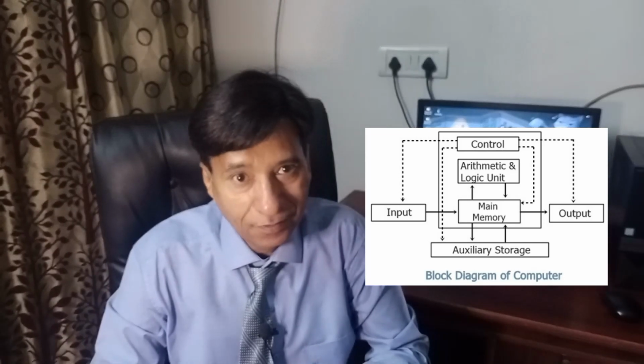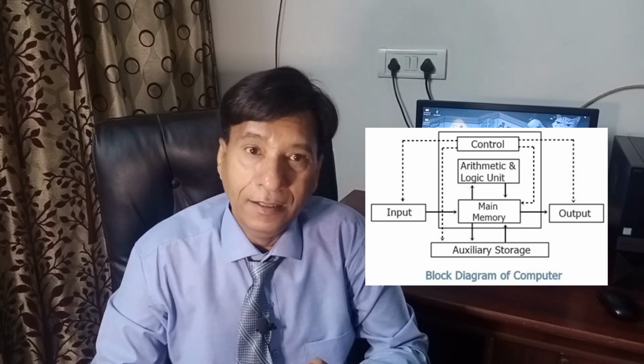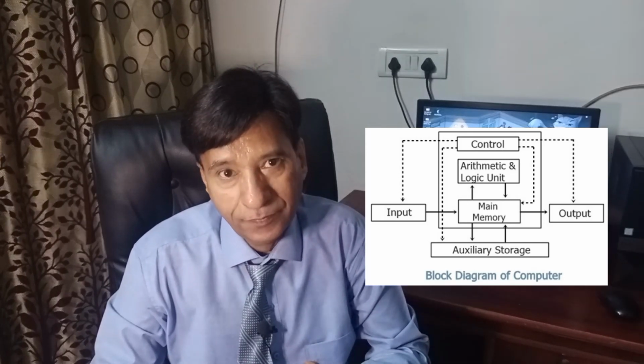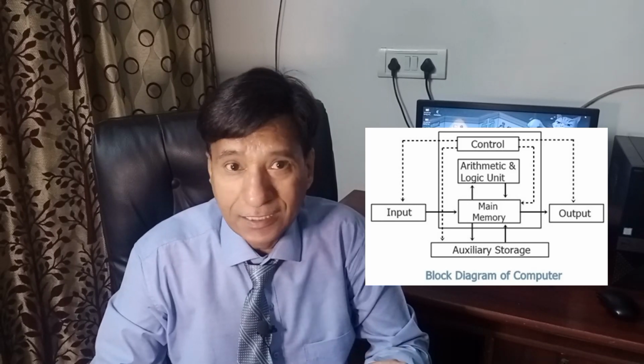Memory section keeps that information and then it gives the output. The output is very similar to how we give it. Once we get the question, we solve the problem, we give the answer using our mouth. Mouth is used like our output part. The computer also has output parts or output devices like monitor, printer. So different output parts are there. They are used to give the answers. This is the way the computer works.